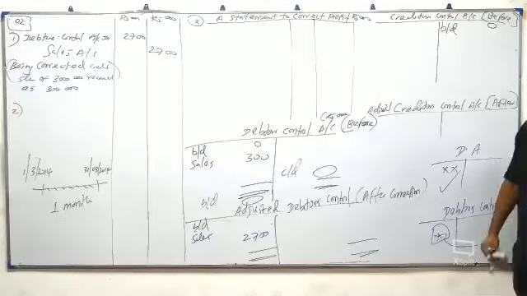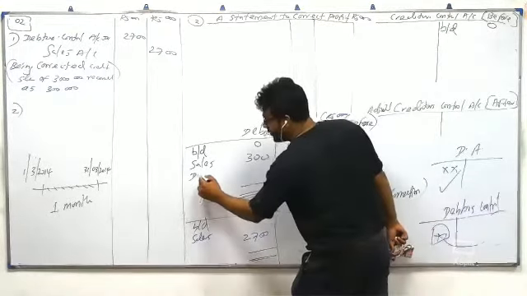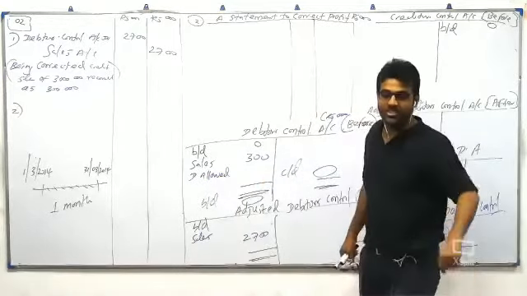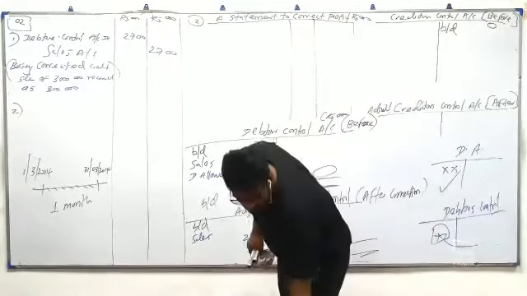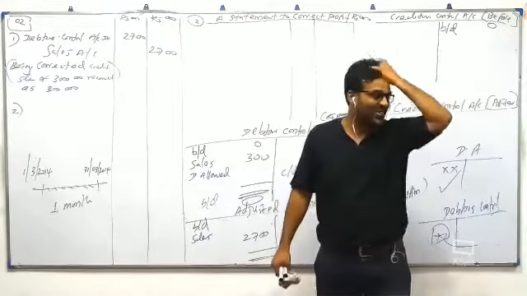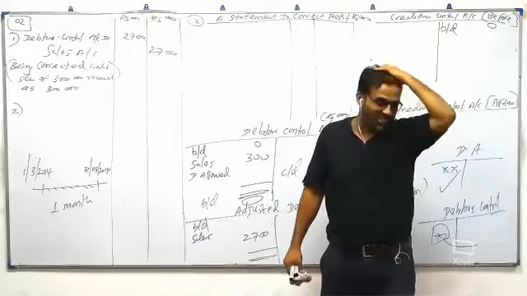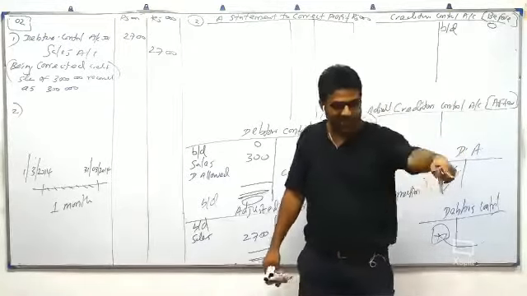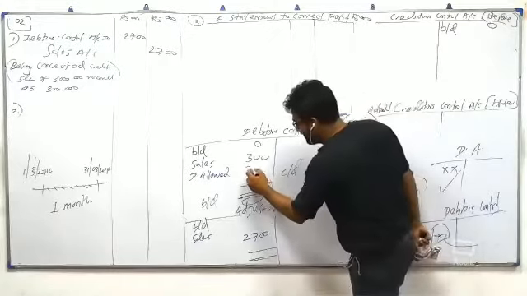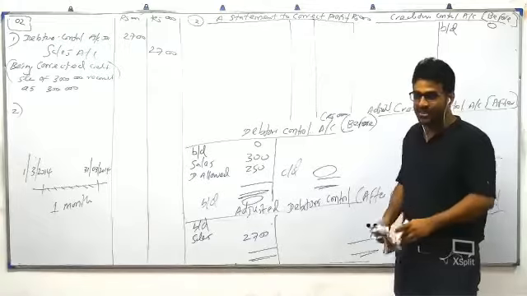First, shall we make the mistake? Discount allowed, this is a mistake. Can you guys tell me how much the discount allowed is? 250. We never write individual discounts. In a control account, we always write the total discount. Some students don't know that also. How much is the total discount allowed? 250. Go and write.